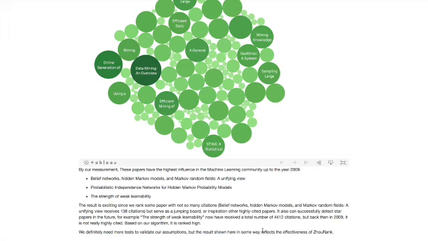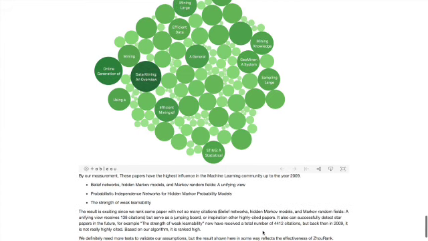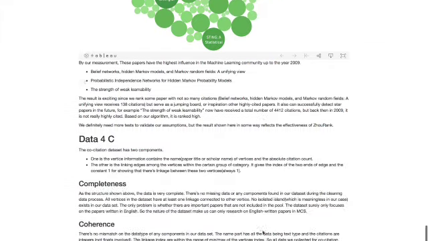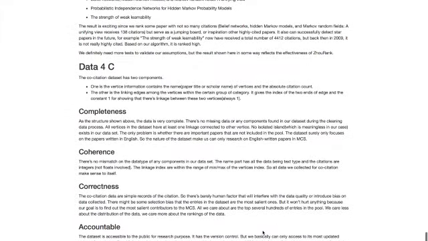And also it can predict a future rising star. We definitely need more thorough tests to validate our assumptions, but the results shown here in some way reflect the effectiveness of JoRank. Next, Yingtao will talk about the data 4C for our data sets.